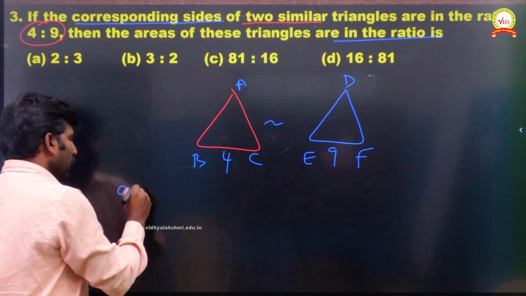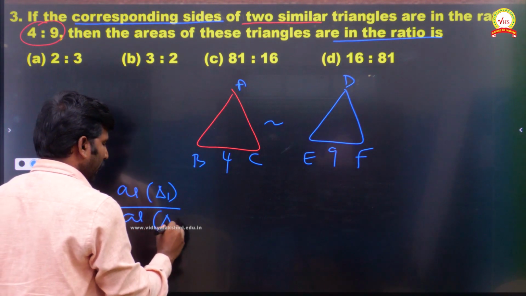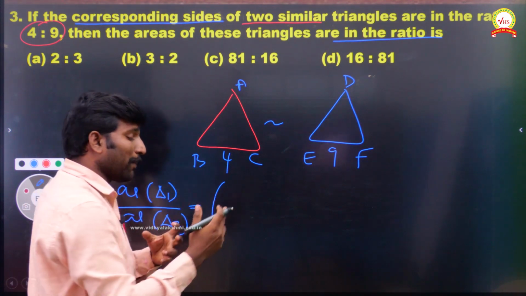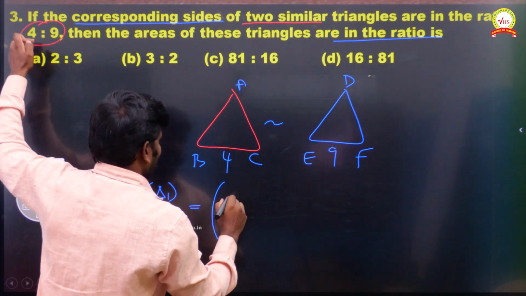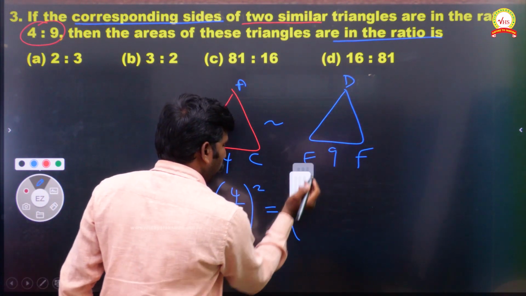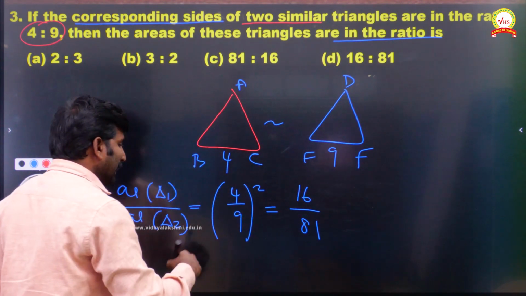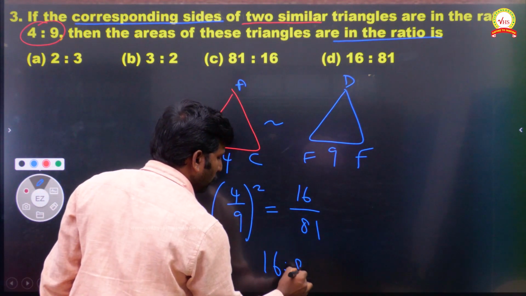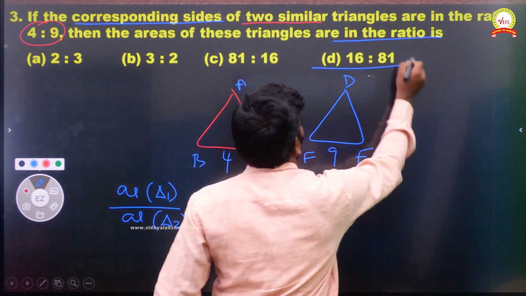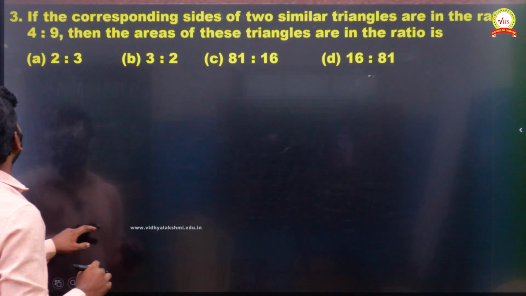So we know very well, area of triangle 1 divided by area of triangle 2, otherwise you write ABC and DEF, is equal to the square of the corresponding sides. Square of the corresponding sides, 4 divided by 9 whole square. So which is equal to 4 square value is 16 and 9 square value 81. When you write it in the ratio, 16 is to 81. So where do we have 16 is to 81? Option D. Option D is our required answer. That's it. Now we are going to the next question.